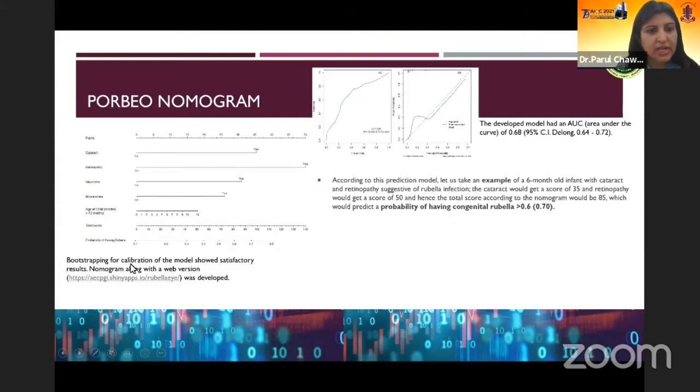Bootstrapping for internal validation, that is calibration of the model, showed satisfactory results, and a nomogram along with a web version was developed. If the patient has cataract and retinopathy, we add 35 points and 50 points, and then we get 85 points. These are the total points, and that is more than 0.6.